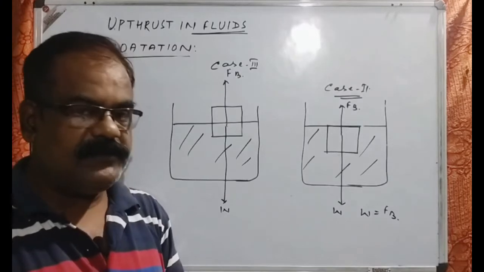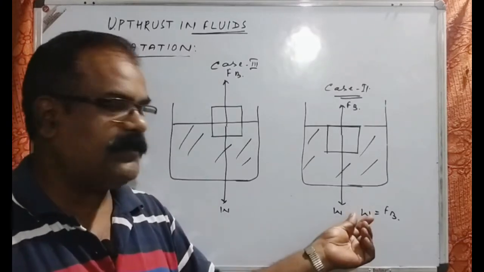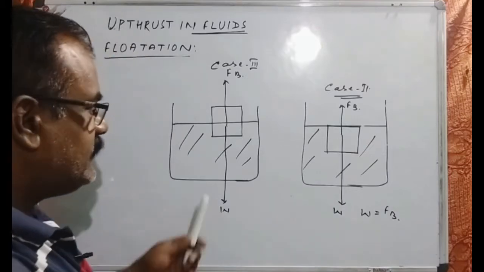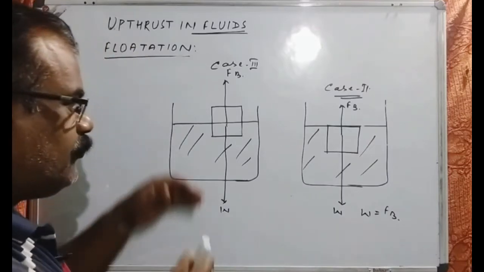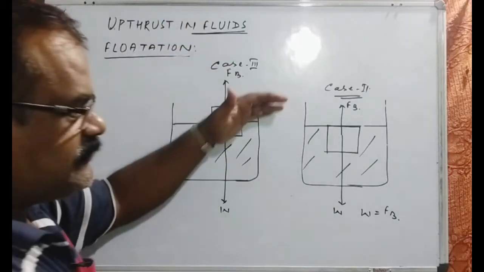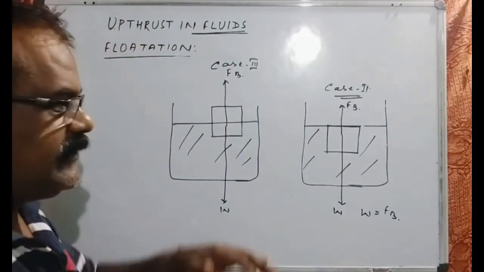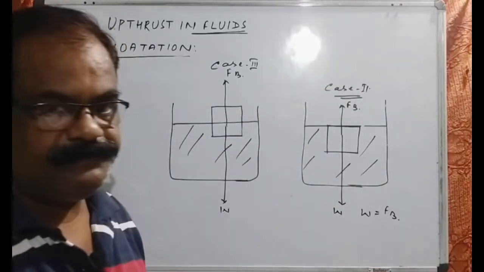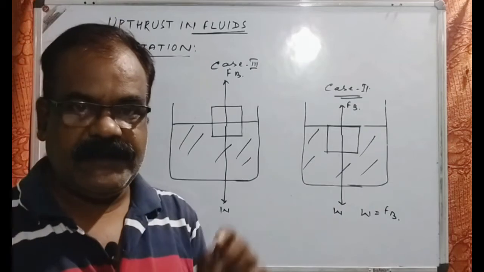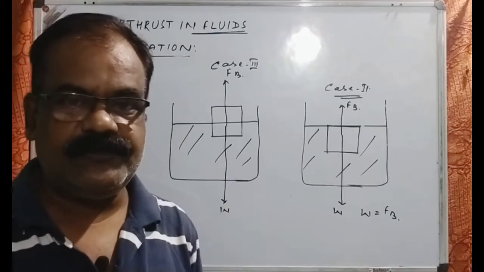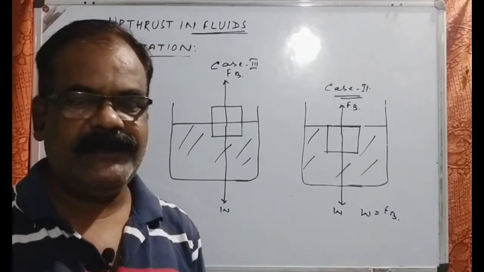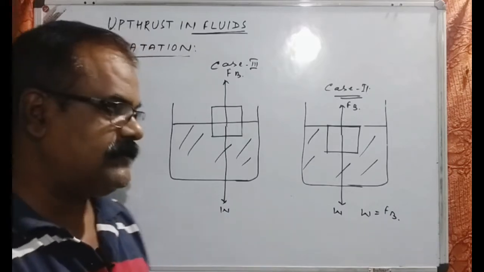So this is a condition where the weight of the body will be equal to the buoyant force or the upthrust, whereas in the other case we can say that both are unbalanced. This weight and force both are unbalanced. Here both are balanced, so the magnitudes will be equal. But here it is unbalanced. In case 1 we have also seen that whenever a body is sinking, two unbalanced forces are there. One is the weight, the second one is the upthrust.